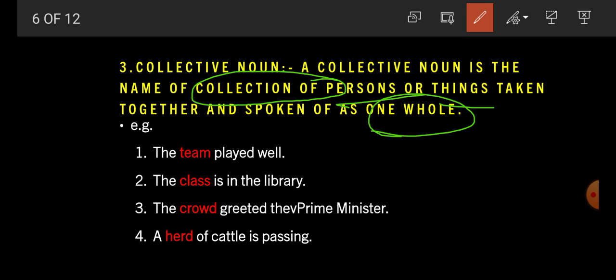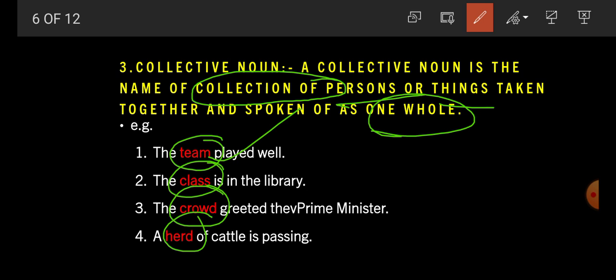For example, with the help of example, try to understand it. The team played well. Here, student, team indicate a group of a collection of players. Second example, the class is in the library. Here, student, class indicate a group of students. Third example, the crowd greeted the Prime Minister. Here, student, crowd. Crowd here, a group of people. Fourth example, a herd of cattle is passing. So here, student, herd indicate a group of animals.